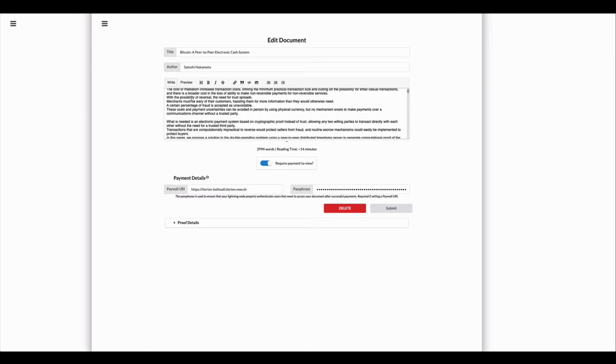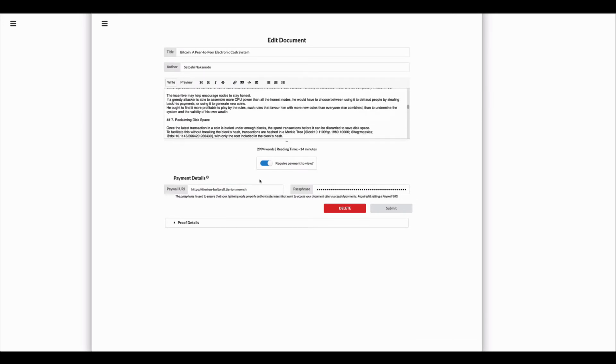So this is what the backend looks like for an uploaded post. What's interesting about this is you can choose to have your post require payment or not. If you don't require payment, then nobody has to pay for time to read it. But if you put in the Boltwall payment details, you can still receive tips.